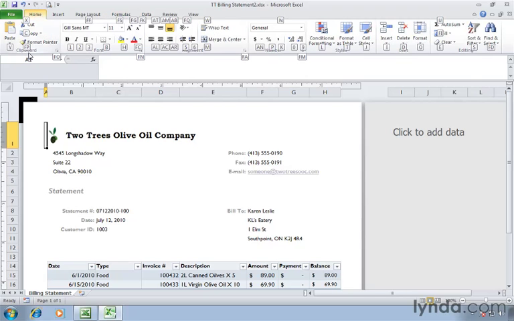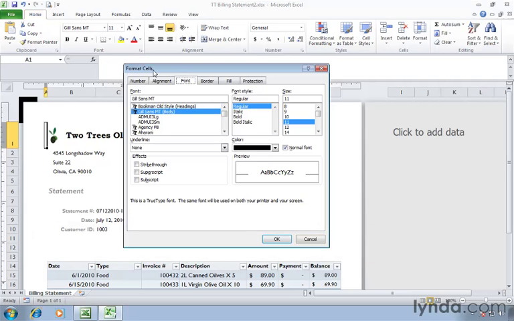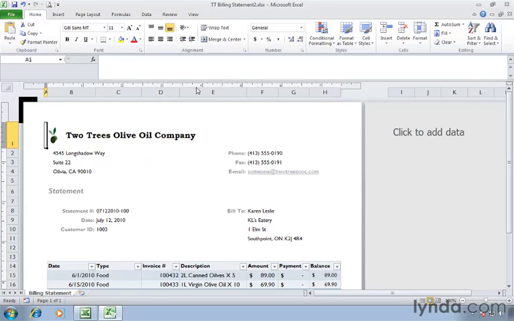You're also going to notice that some of the commands require more than one key. For example, you'll notice FN is what we would use here to access the dialog box for fonts. So let's try that. It's not both of them at the same time, it's one after the other. So press F, let go, press N, and this opens up our Format dialog box for formatting with the Font tab selected. Again, you can continue to use your keyboard. You could use the Tab key to move around and make changes. Use your cursor keys to move up and down. And if you wanted to, you could press Escape at any time to close this up. Let's do that, and it takes us back to our worksheet.